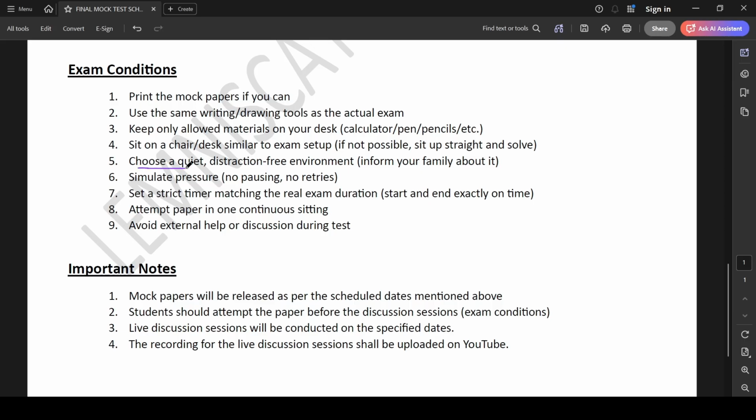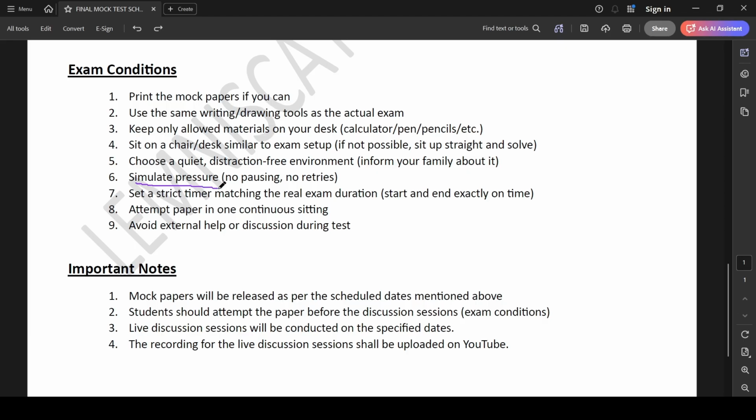Then choose a quiet, distraction-free environment. Please inform your family already that on this date I'll be sitting for the mock examination, so please don't disturb me for this many hours. Be it clear, okay? So that you are completing the paper in one sitting. You don't need to get up and take breaks. Avoid doing this kind of thing. If you're having this kind of thing, don't do the paper. It's going to spoil the whole fun of the mock examinations.